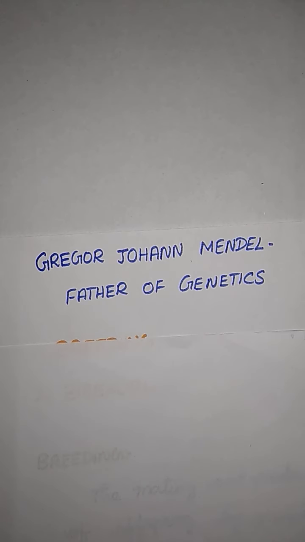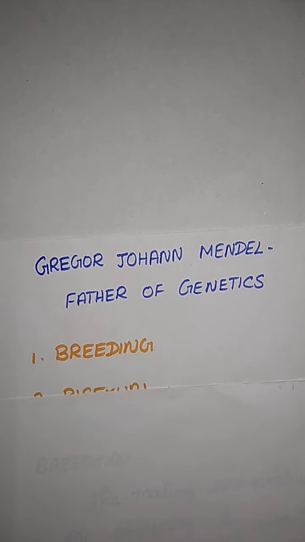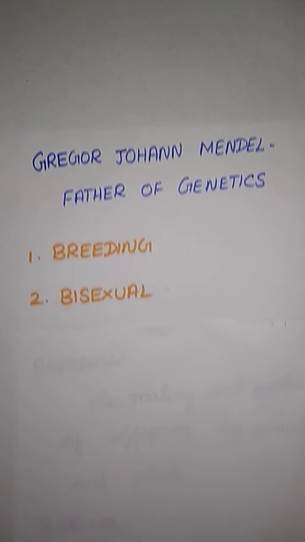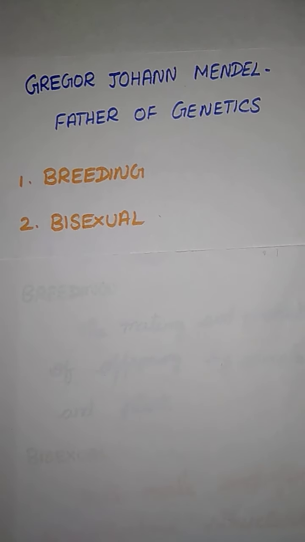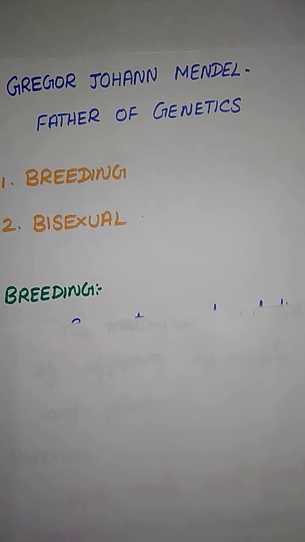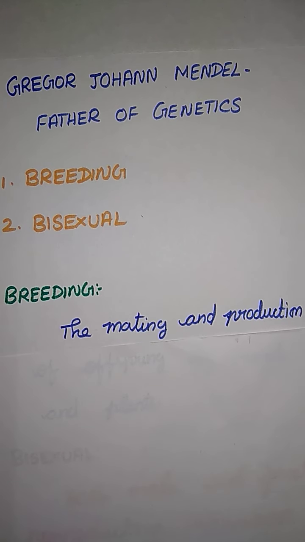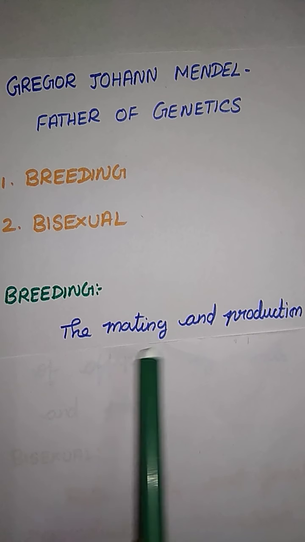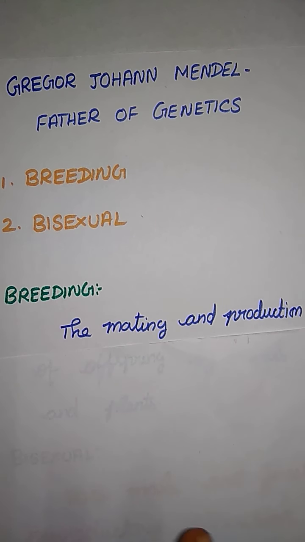Here they contain two words. The first one is breeding and the second one is bisexual. What is the first one? Breeding, and what is the second one? Bisexual. Let's take the first one, breeding. Here breeding means mating and production. Mating means the reproduction stage, the sexual stage.